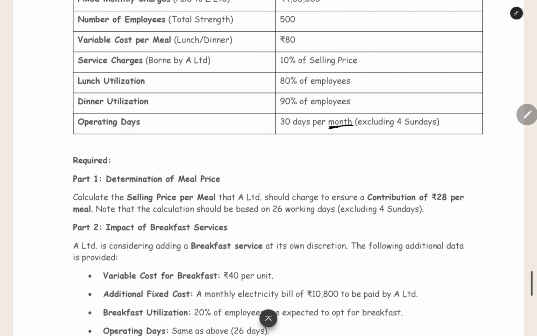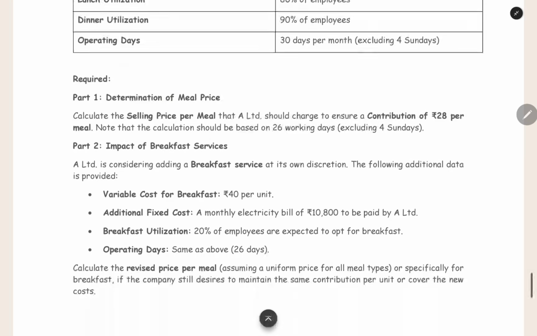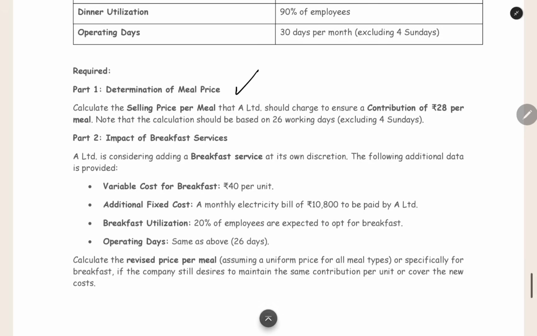Operating days: in 1 month, 30 days the canteen should operate, excluding 4 Sundays. For 1 month, we have to assume 30 days, and then minus 4 Sundays. So for a total of 26 days, the canteen will be operating. Requirement, Part 1: Determination of the meal price.